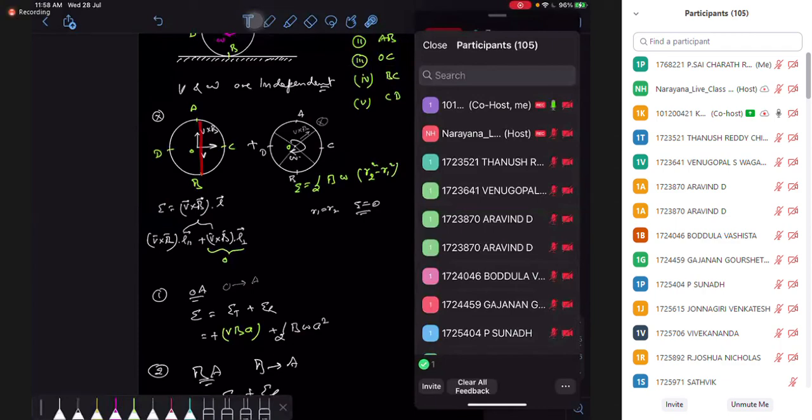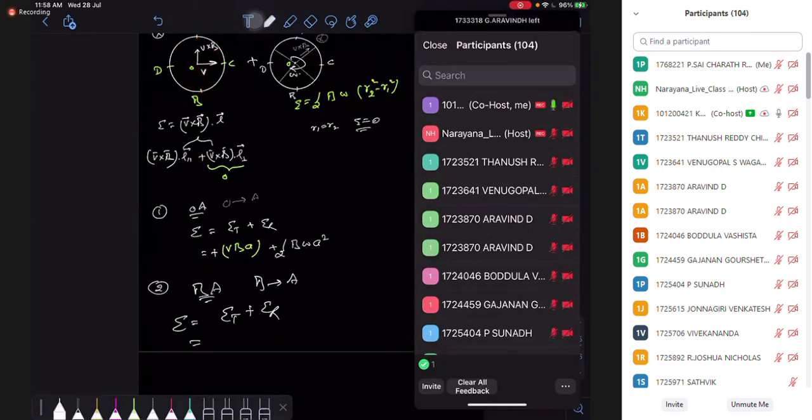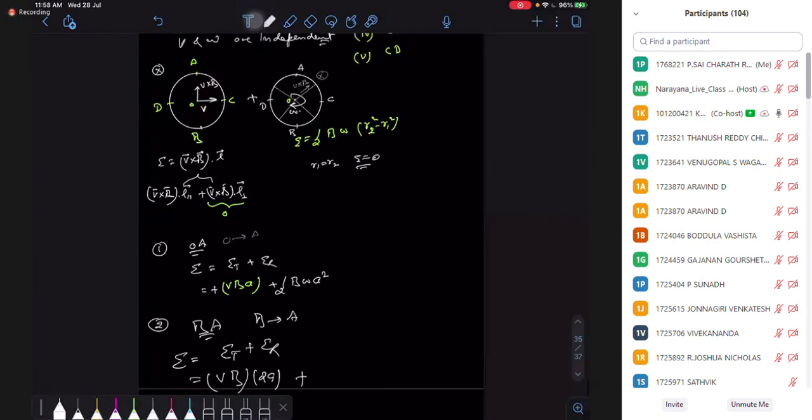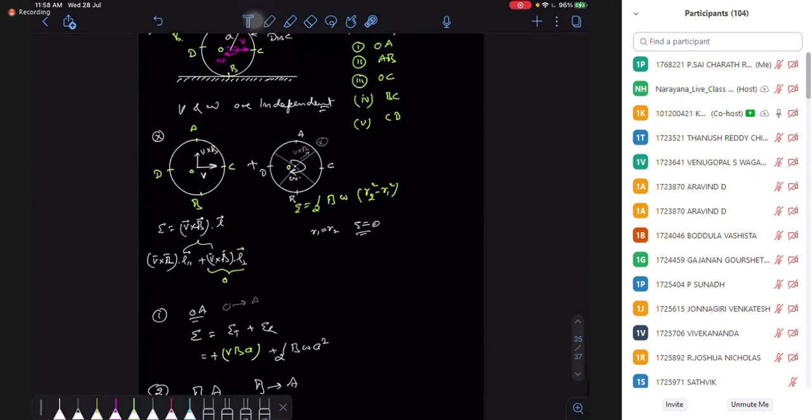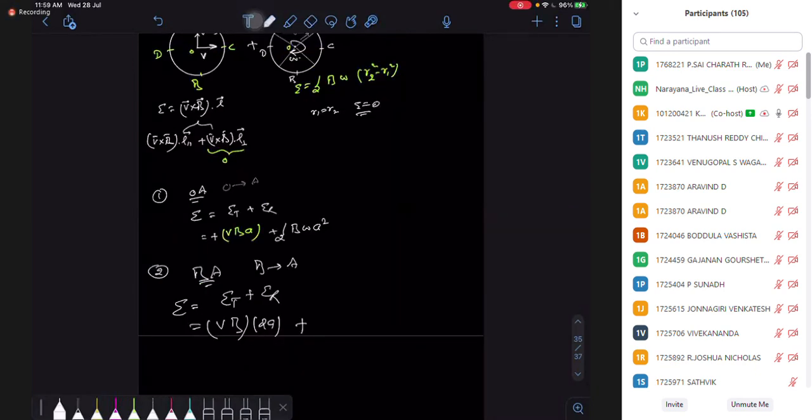This length is parallel to V cross B, that's my diameter. So EMF is VB times the diameter. And for my rotation, B has a radius, A has a radius, on the same radial distance you have the same potential, so it is 0. Rotation does not contribute any potential.